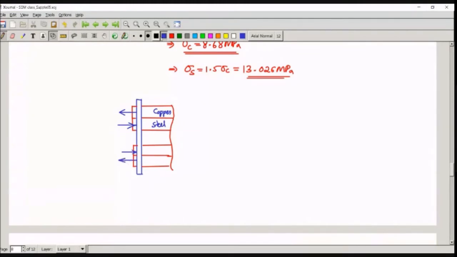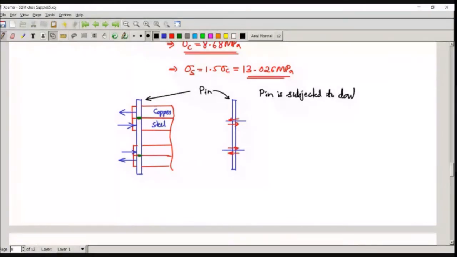So at this junction, there will be shear force. And at this junction also shear force will be present. So at this junction of the pin, shear stresses are developed. So basically the pin, if I write separately here, it is under double shear. One here, one here. There will be a shear here and there will be a shear here. The pin is subjected to double shear. This is PC, this is PS, this PC, this is PS. And PC is equal to PS.